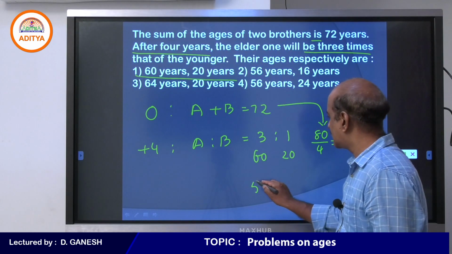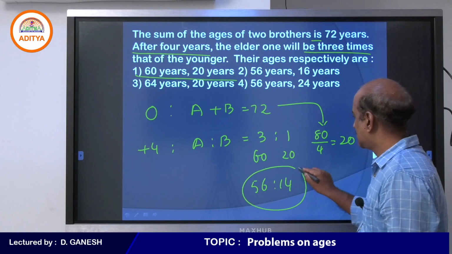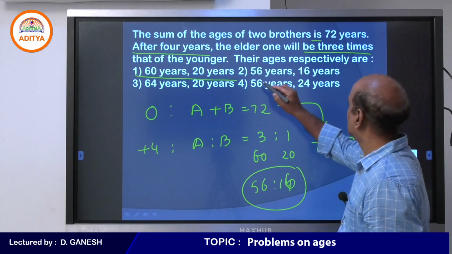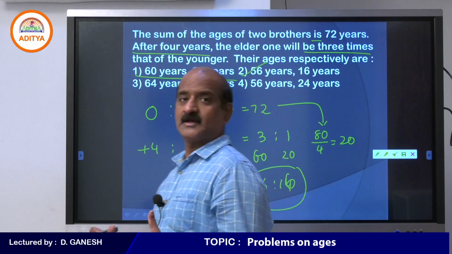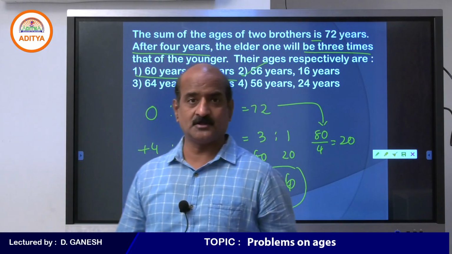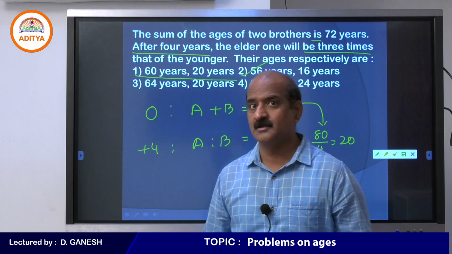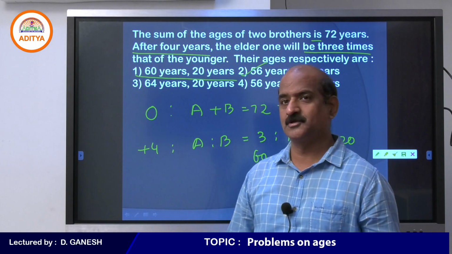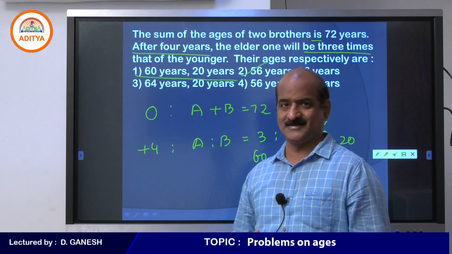So when you are asked to find the present ages, you have to subtract 4 from each, and hence your answer must be 56 and 16. Student, if you put your answer as 60 and 20, it is time to check once again. 60 and 20 is right, but it is not the correct answer, because those are not the present ages. You should always look at the present ages.